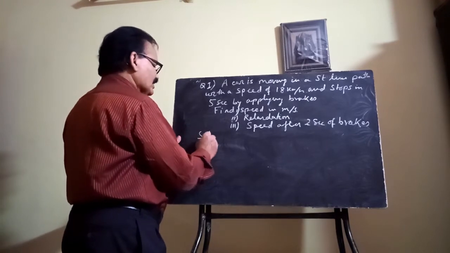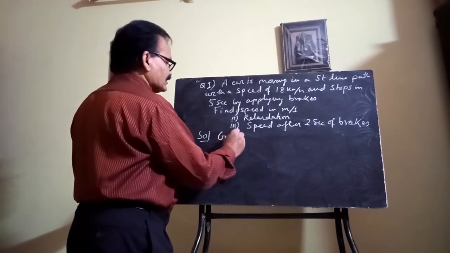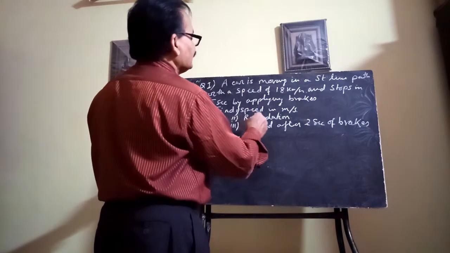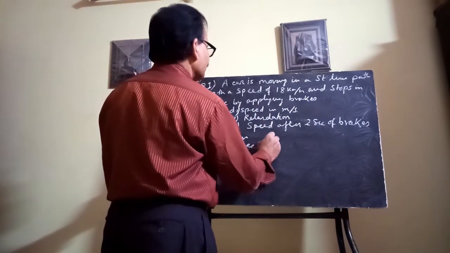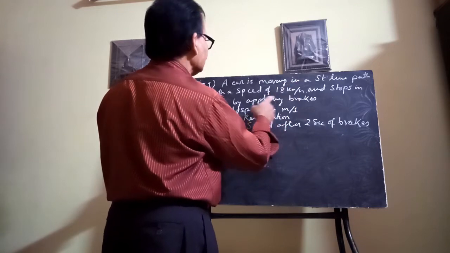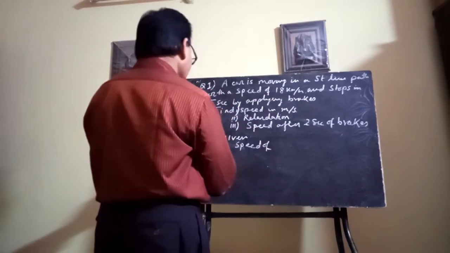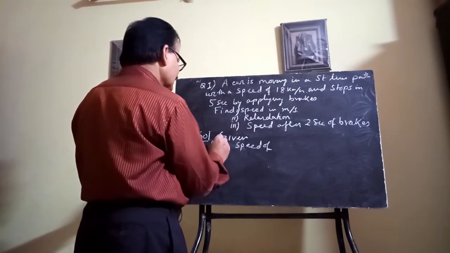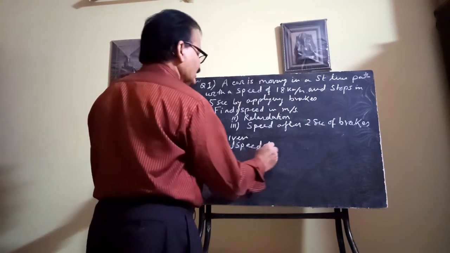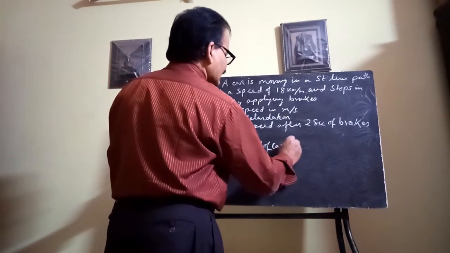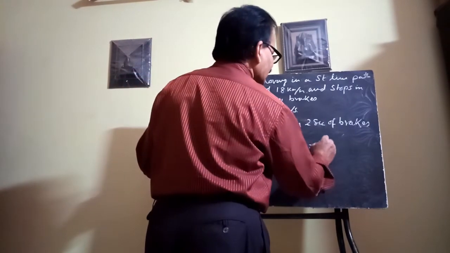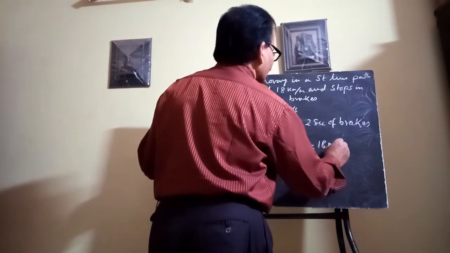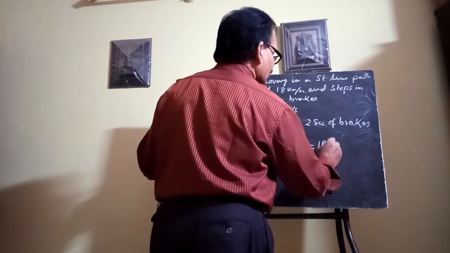First you have to find the speed in meter per second. In the solution, you first write the given part. The initial speed of the car is u, which is 18 kilometer per hour.